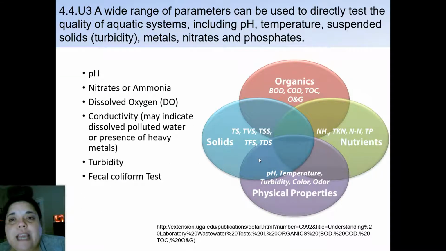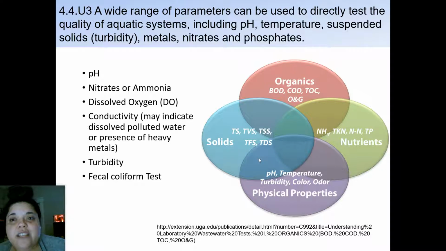We also have pH, nitrates and ammonia, dissolved oxygen, conductivity, which may indicate dissolved polluted water or presence of heavy metals, turbidity, and fecal coliform tests. So all of these are tests. These are how we actually test the quality of an aquatic system. This includes the pH, the temperature, the turbidity, which is the suspended solids. So it's like how clear or how muddy is a water system, how many metals are in there. If you take a conductivity tester and test water and it lights up, that means there's some metal in that water.